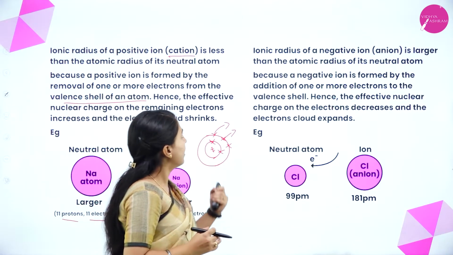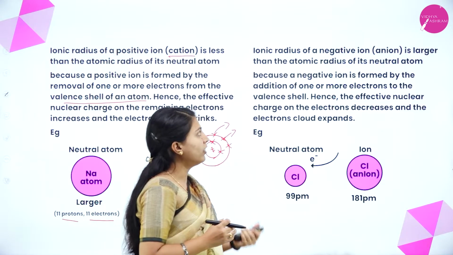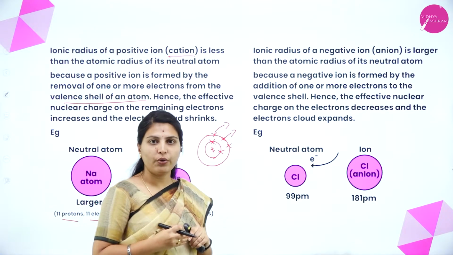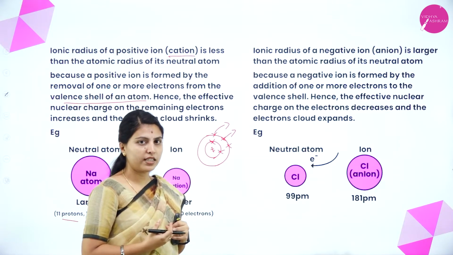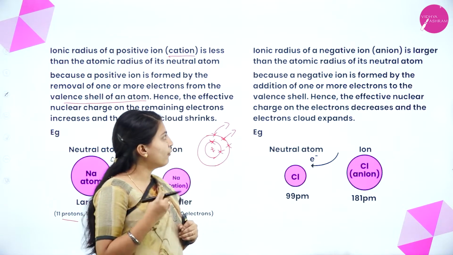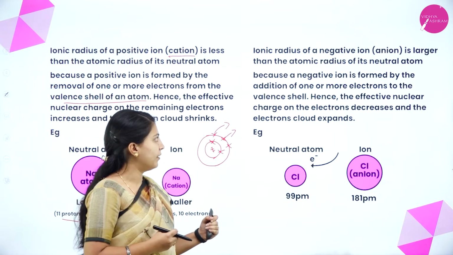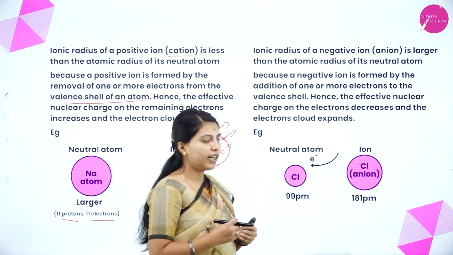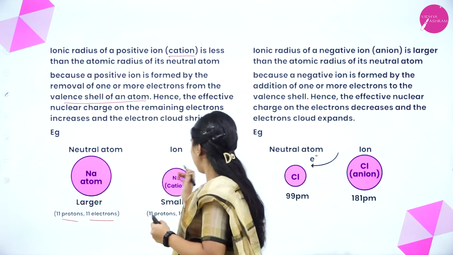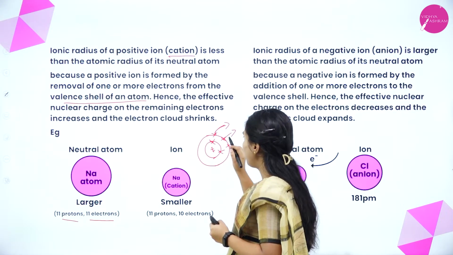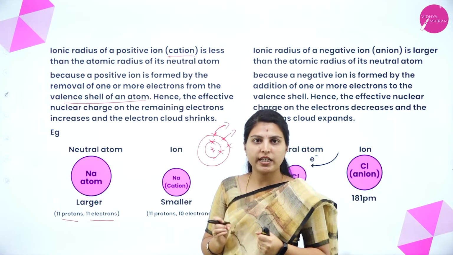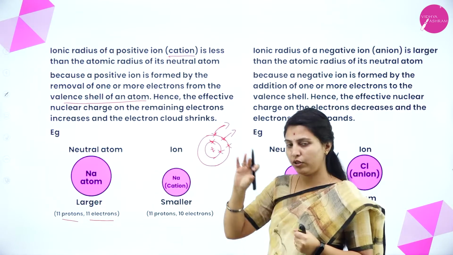In the same way, the ionic radius of a negative ion, that is anion, is larger than the atomic radius of its neutral atom. Why has it become larger? Because the negative ion is formed by the addition of one or more electrons to the valence shell. Hence, the effective nuclear charge on the electrons decreases and the electron cloud expands. Same concept: there we remove electrons, but in the anionic species, electrons are added to the outermost shell.